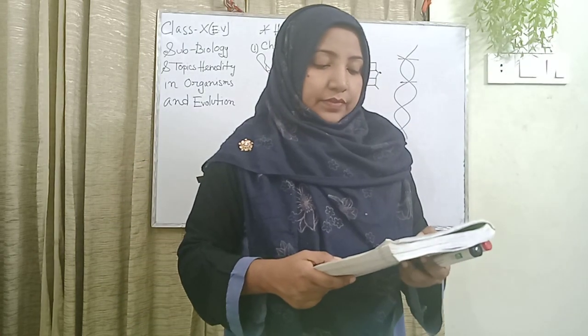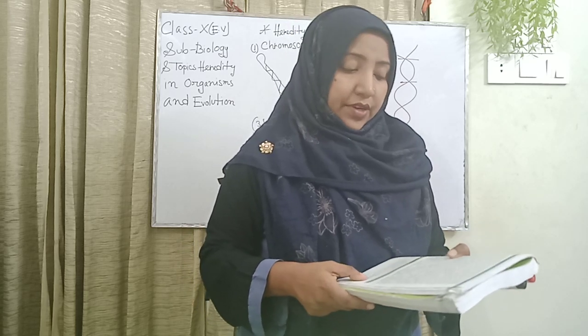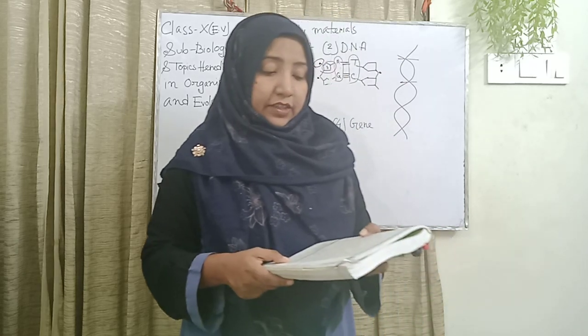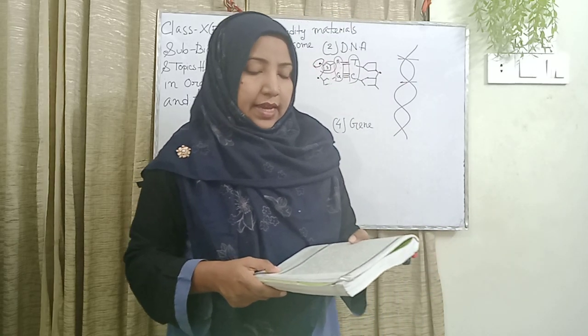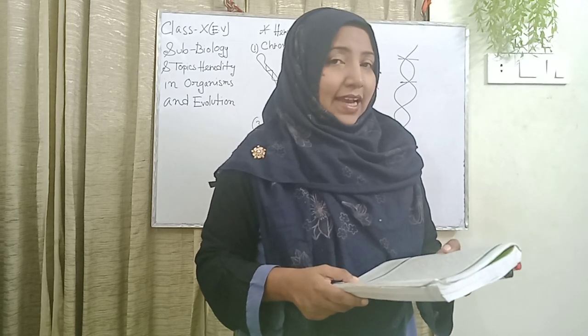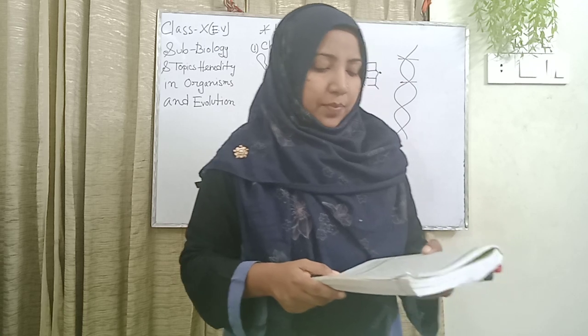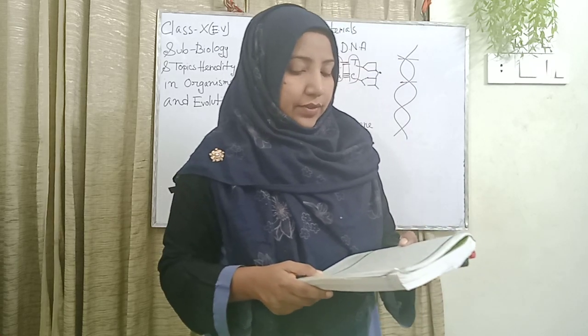A strand of DNA is complementary to another strand but it's not identical to it. A complete twist in a helix is 34 angstrom, and in a complete twist there are 10 nucleotides.